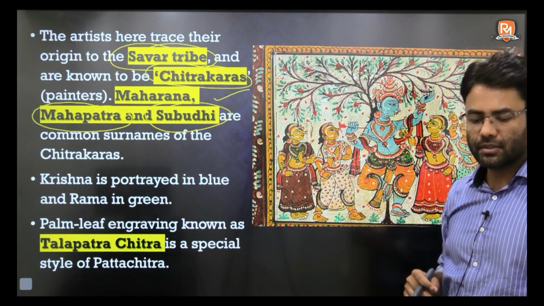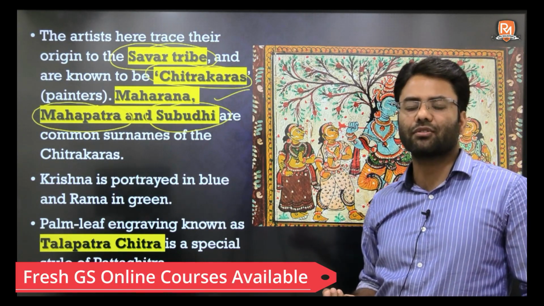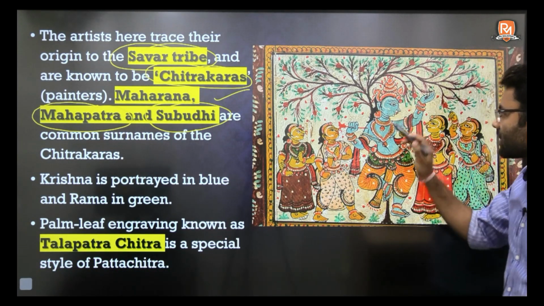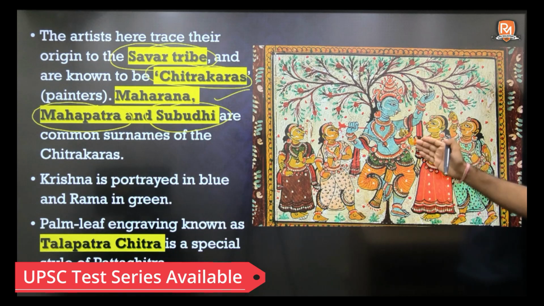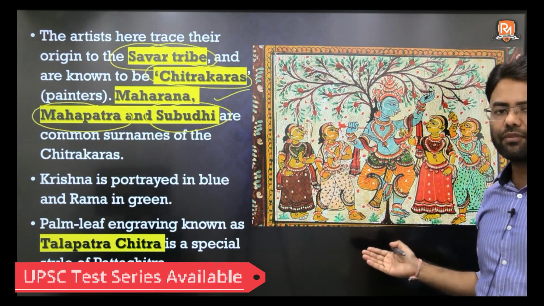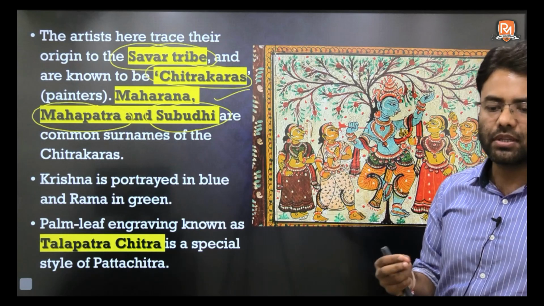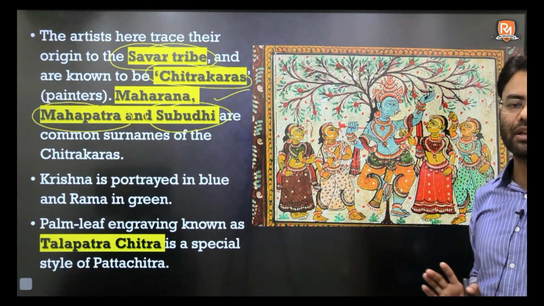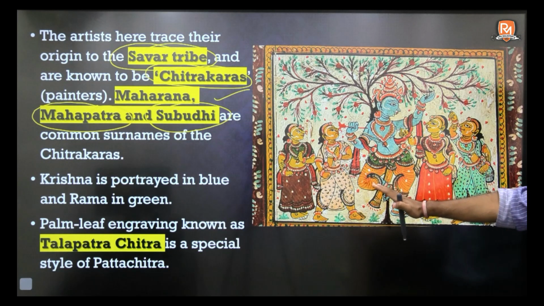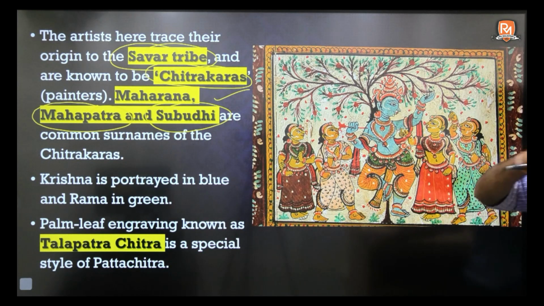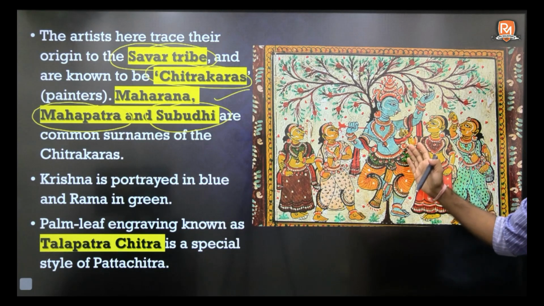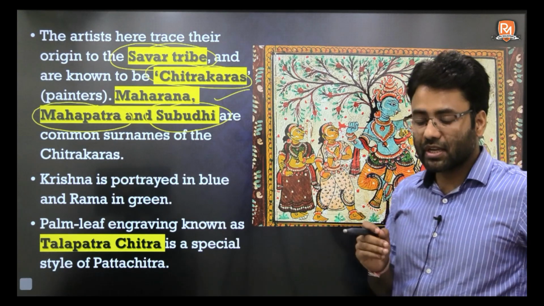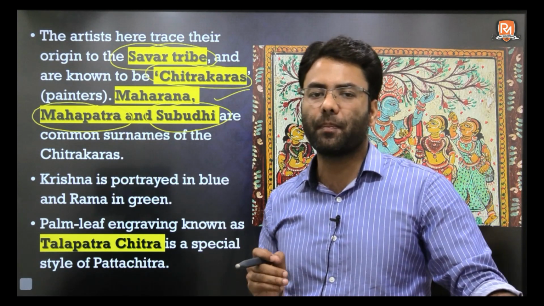Next is, as I told you, the various avatars of Krishna are presented here. So whenever you see these kinds of paintings, like this one where you see Krishna, and as we discussed, scenes from the Geet Govinda literature are very popular in these paintings. So here you can see Krishna with various gopis around him. Here Krishna is again shown in blue color. Clear?